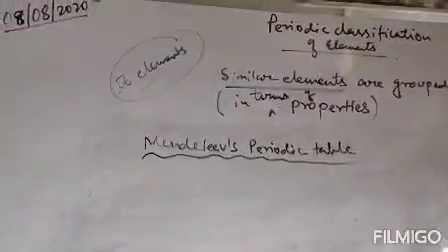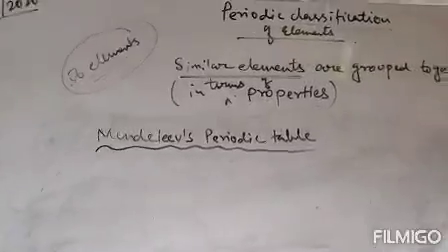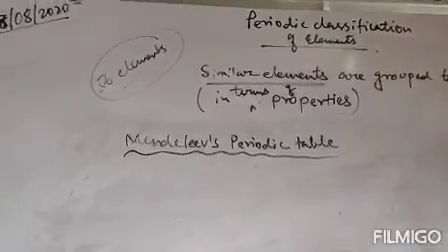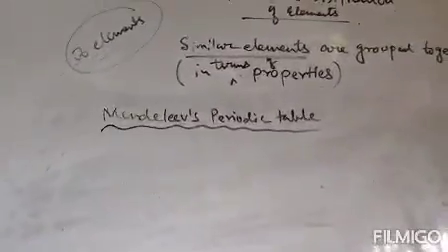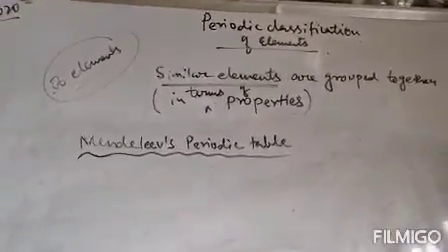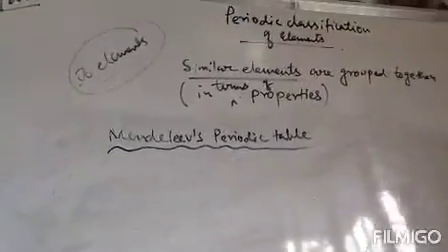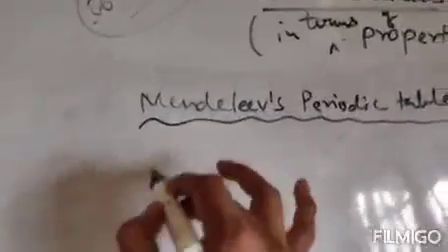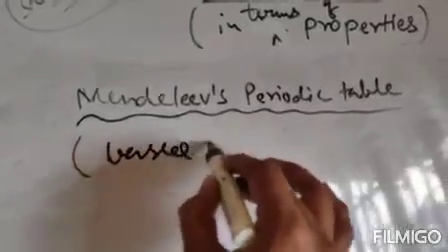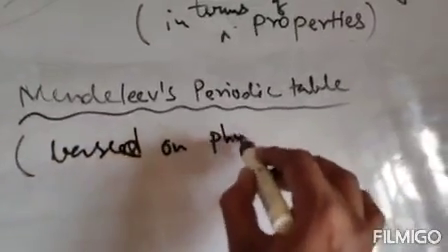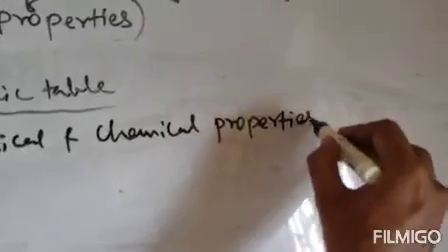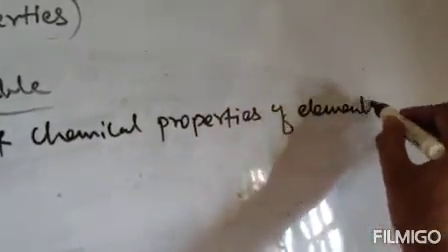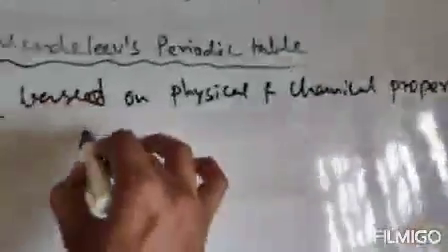The previous laws, Newland's law of octaves and Dobereiner's law, were based only on atomic mass, but this law is based on atomic mass and the physical and chemical properties of the elements.